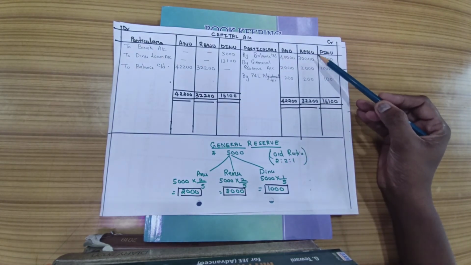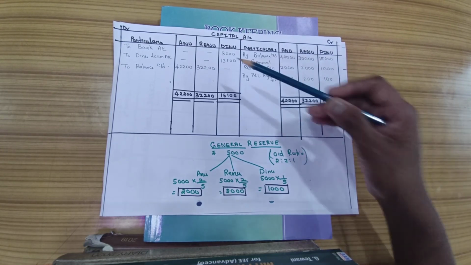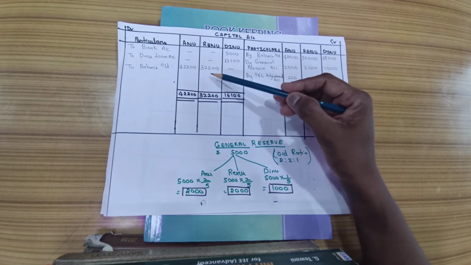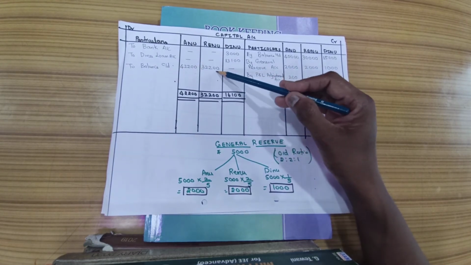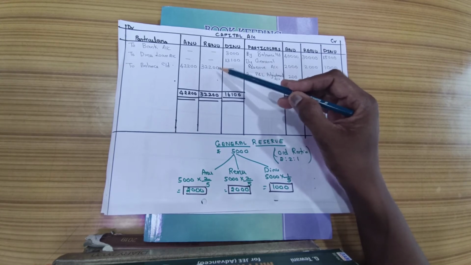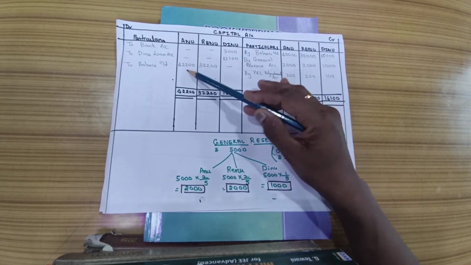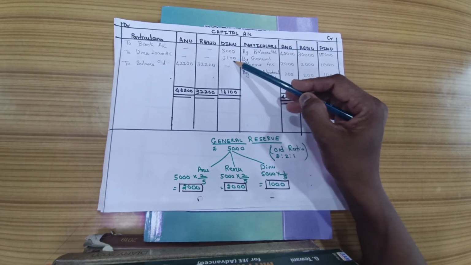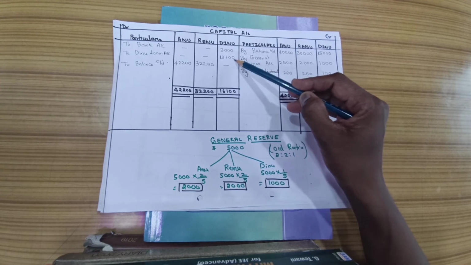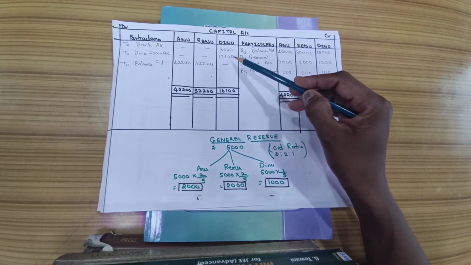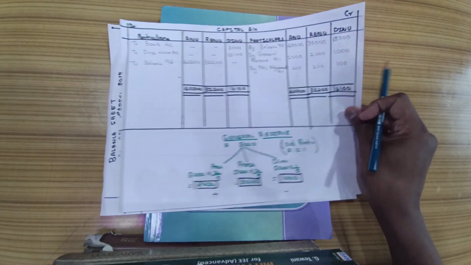Same case of Renu, 30,000 plus 2,000 plus 200 and nothing on the debit side. So the same is the balance of the continuing partners which will be transferred to the balance sheet liability side. Both these amounts would be transferred to balance sheet liability side. This 13,100 of Dinu's loan account would be also transferred to liability side of balance sheet, but as Dinu's loan account. We will see the balance sheet.